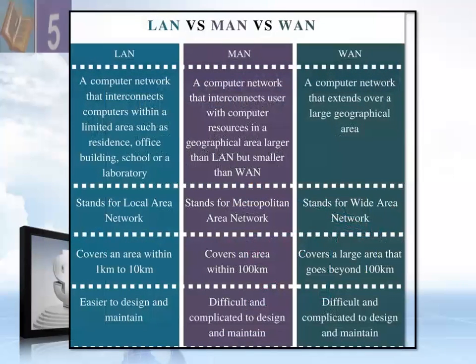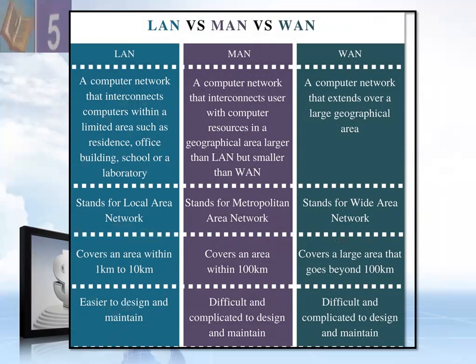Now, there is a difference between LAN, MAN, and WAN: local area network, metropolitan area network, and wide area network. A LAN is a computer network that interconnects computers within a limited area, such as a residence, office, building, school, or laboratory.